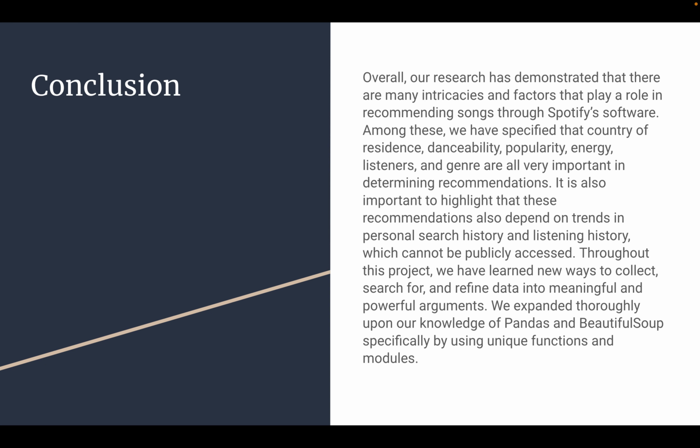So in conclusion, our research has demonstrated that there are many intricacies and factors that play a role in recommending songs through Spotify software, and among these we have specified that country of residence, danceability, popularity, energy, listeners, and genre are all very important in determining recommendations. It is also important to highlight that these recommendations also depend on trends in personal search history and listening history, which cannot be publicly accessed as easily.